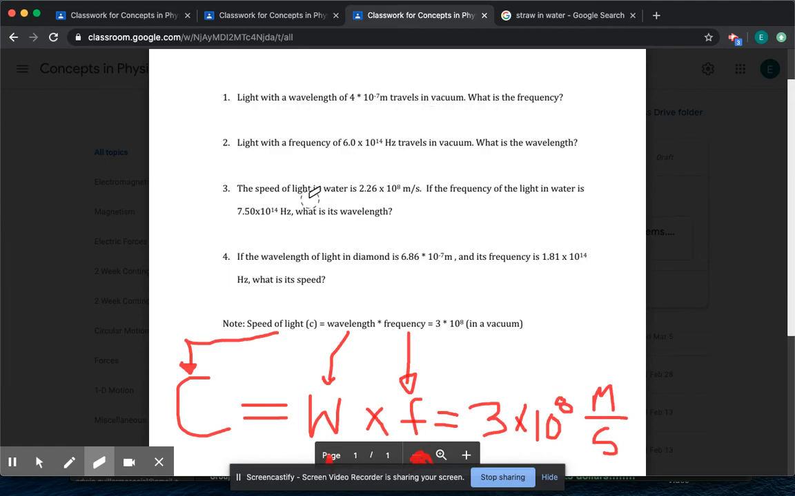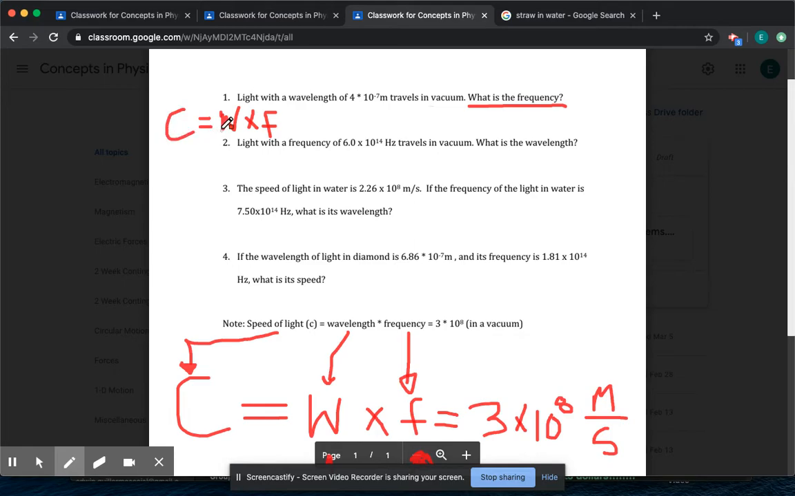I'll just do number one, because the rest of them are going to follow the same pattern. So again, C is equal to W times F. What are we looking for? We are looking for the frequency. Remember, I always tell you to look at the final destination first. We are looking for frequency. Right now, my equation is not set up to give me frequency.